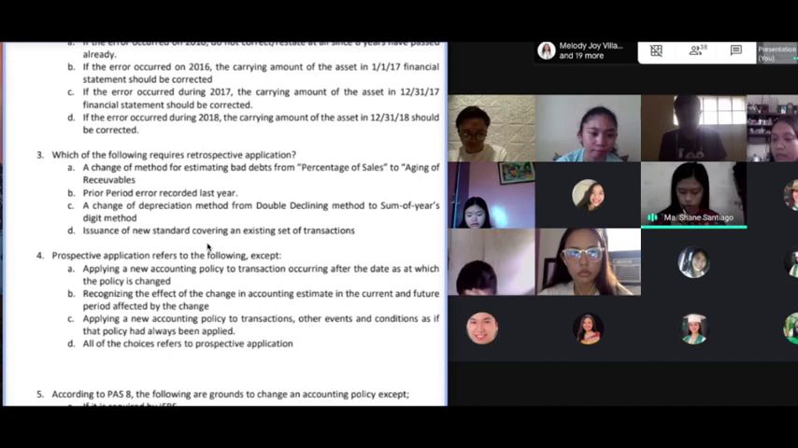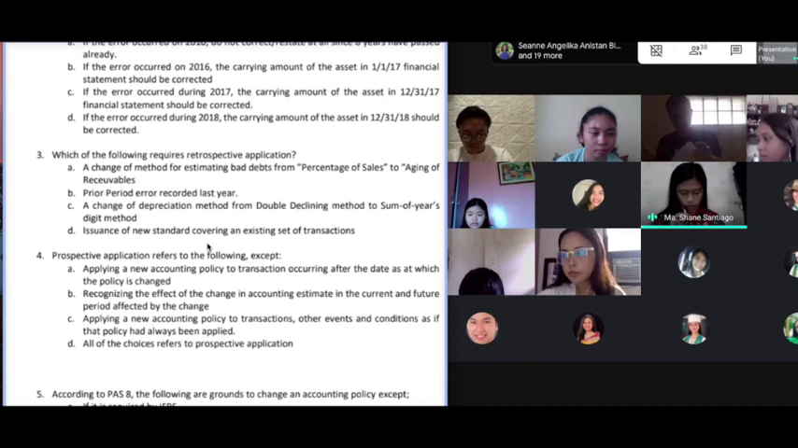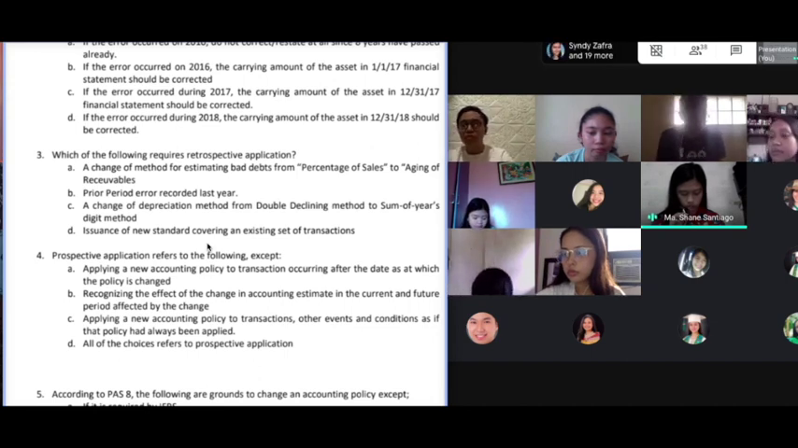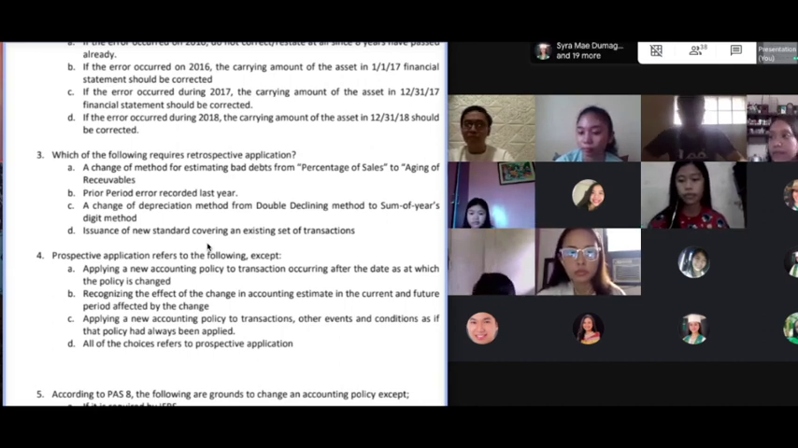Which of the following requires retrospective application? Our answer is letter D, issuance of a new standard covering an existing set of transactions, because, as stated in the book, retrospective application involves a change due to an application of a standard. There were neither mistakes nor omission. The change is applied only to present the financial statements as if the entity had originally implemented the new policy. Okay, so out of the 4 choices, class, only letter D requires retrospective application.